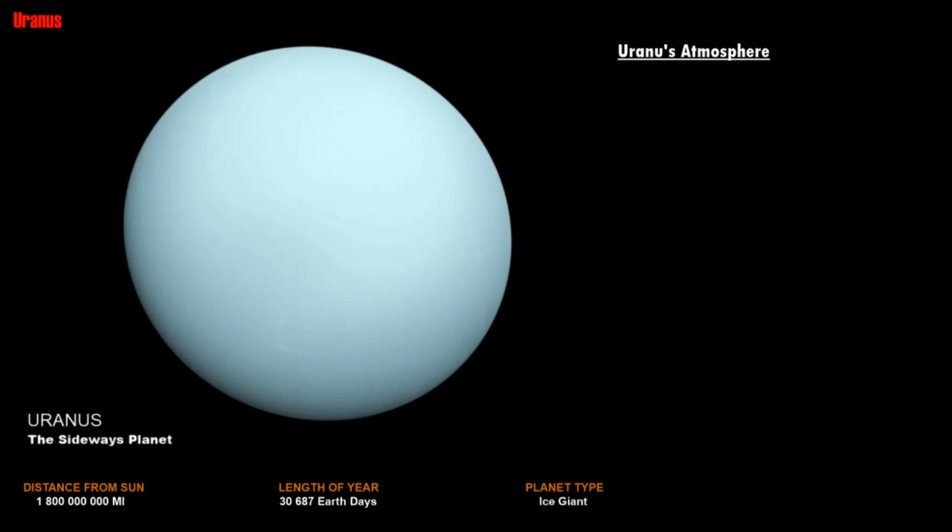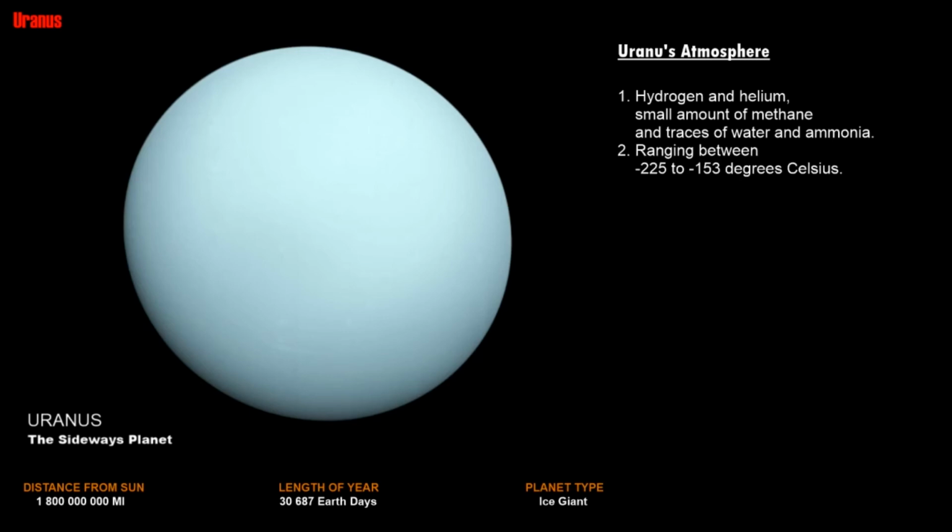Uranus gets its blue-green color from the methane gas in the atmosphere. Sunlight passes through the atmosphere and is reflected back out by Uranus' cloud tops. Methane gas absorbs the red portion of the light, resulting in a blue-green color. The temperatures are ranging between minus 225 and minus 153 degrees Celsius cold.